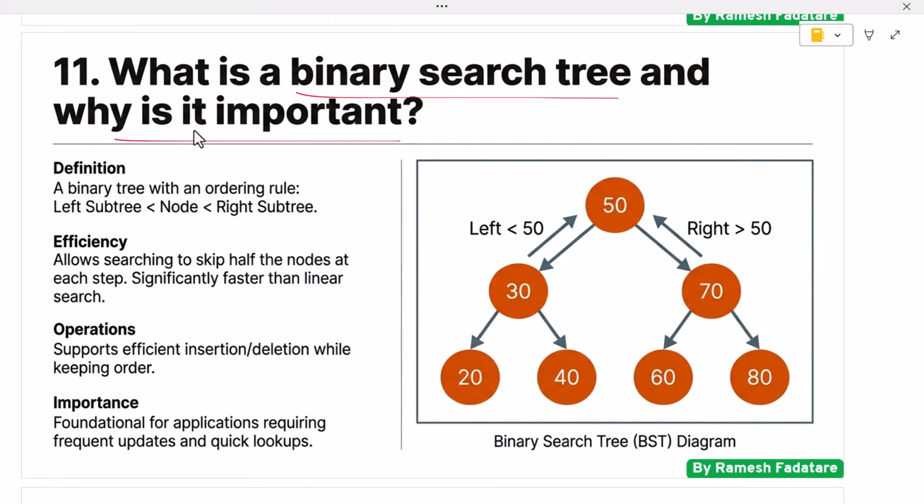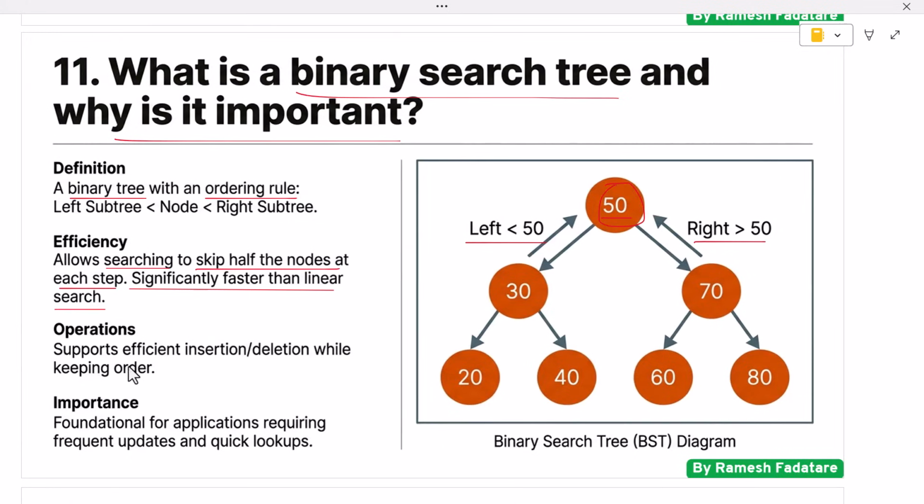A binary search tree is a type of binary tree with an additional rule. For every node, values in the left subtree are smaller than the node's value, and values in the right subtree are greater. This ordering property makes searching very efficient. Because of this structure, searching for an element in a binary search tree can skip half of the remaining nodes at each step. This significantly reduces search time compared to linear structures like arrays or linked lists.